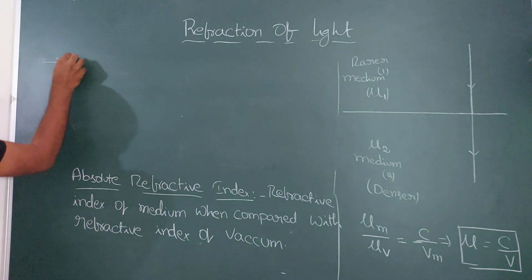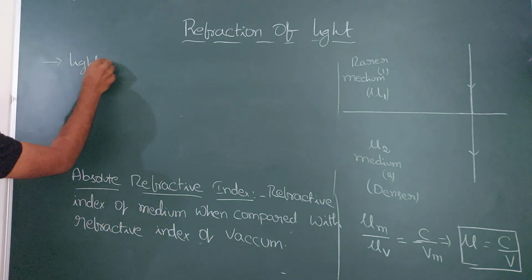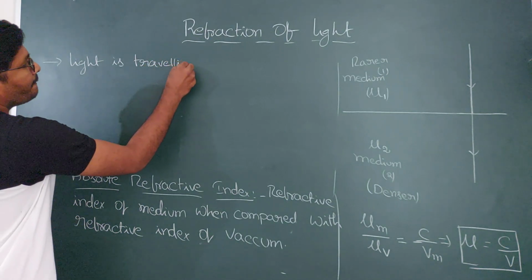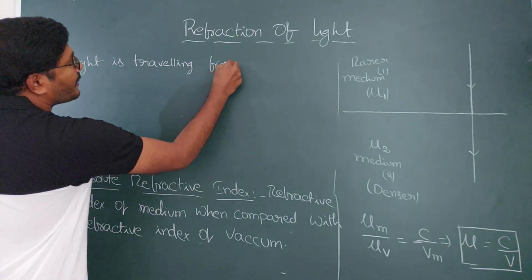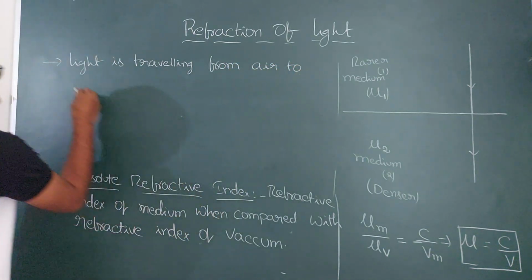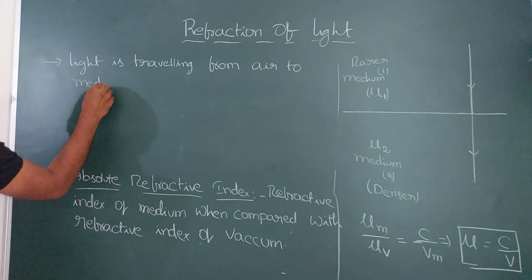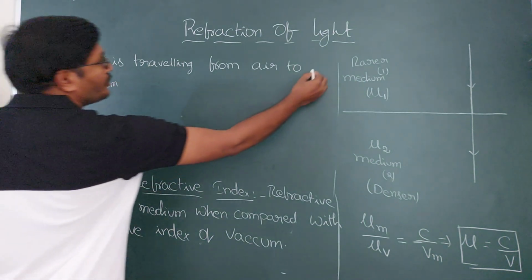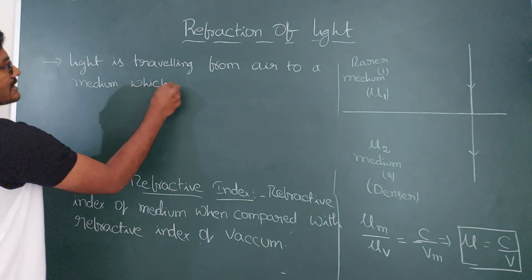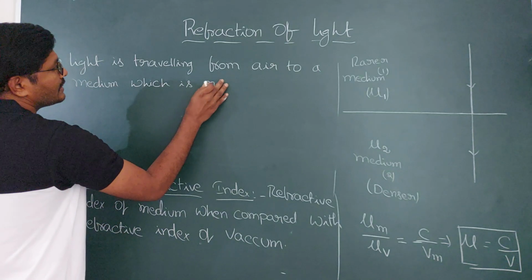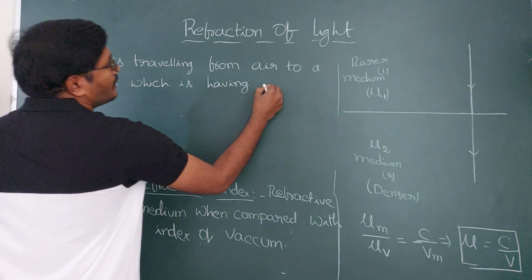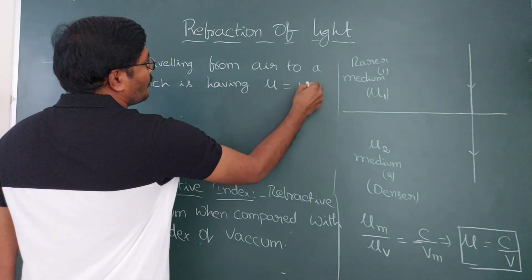So here light is traveling from air to another transparent medium, air to a medium which is having refractive index mu is 1.5.